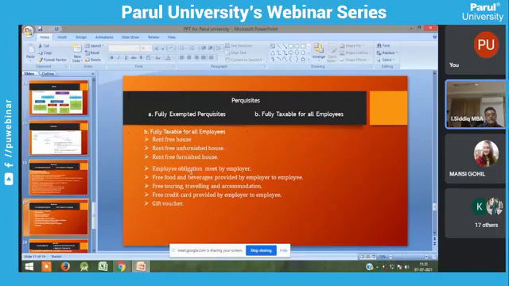The next one is a rent-free furnished house. So house plus they are giving furniture to an employee. The next one is the employee's obligation met by the employer. For example, they are giving a house and furniture, and they can appoint a gardener to maintain the garden of the house. They can appoint a house servant. They are giving gas, free electricity and water to an employee. These come under perquisites. They are fully taxable.